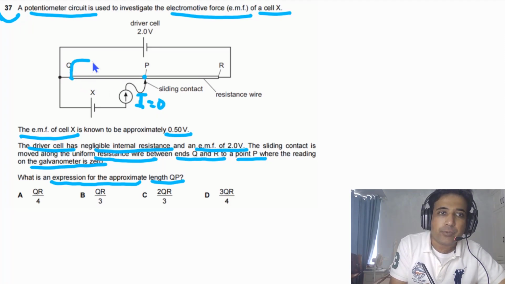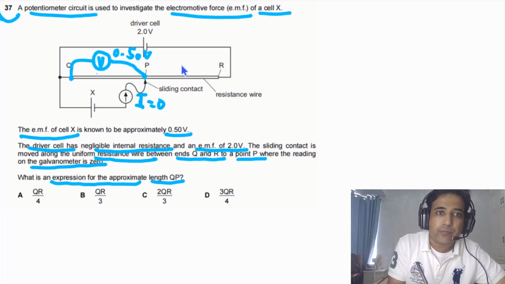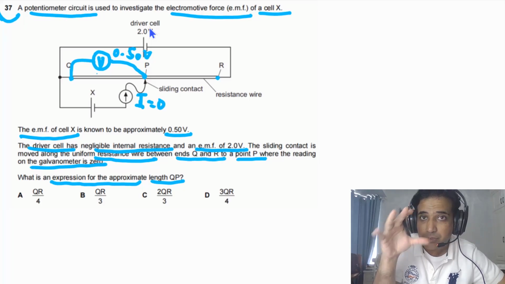It means that the potential difference between Q and P is equal to the EMF of this cell, and the EMF of this cell is 0.50. So we can write here the reading on the voltmeter will be 0.50 volts, and the potential difference between points Q and R is equal to the EMF of the driver cell, because the driver cell has no internal resistance.